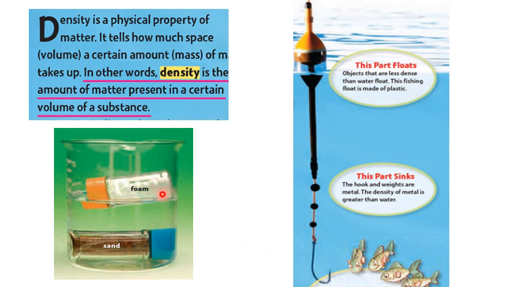Other example, look here. This cup is having two jars. One of them is filled with foam and the other is filled with sand. The jar which is filled with foam is floating upper than the surface of the water, while the jar which is filled with the sand is sinking inside the water. Why? Because the density of the foam is less than the density of the water, while the density of the sand is more than the density of the water.